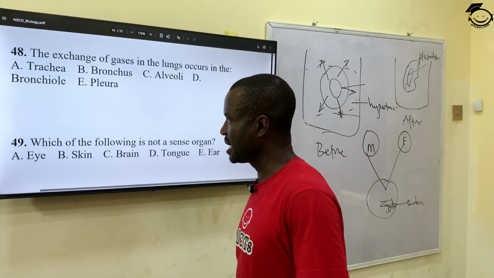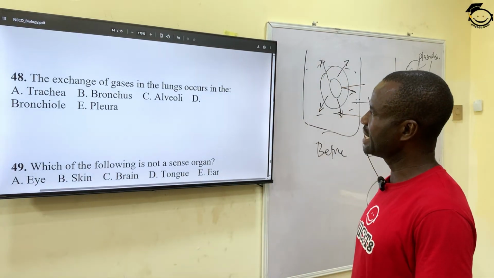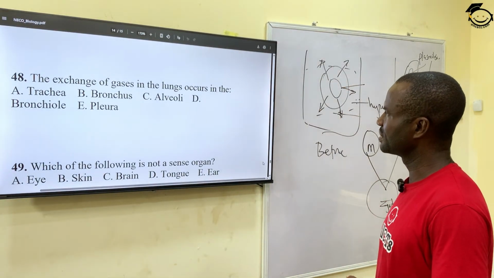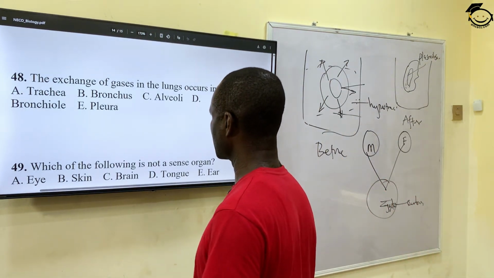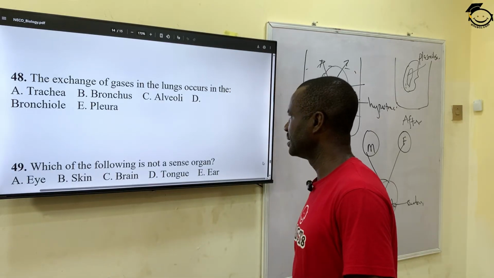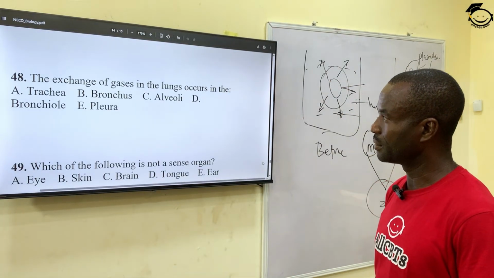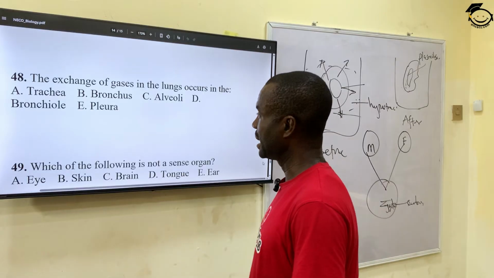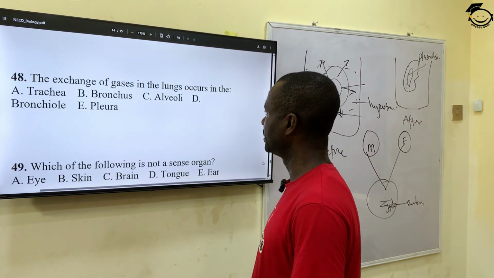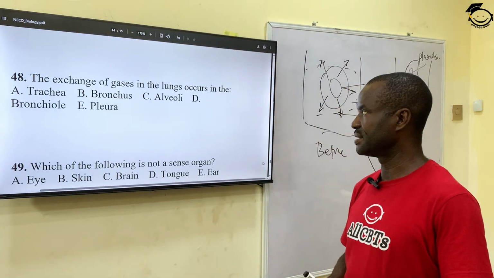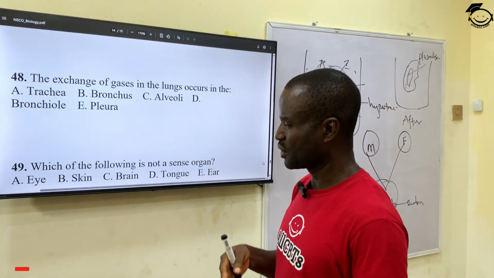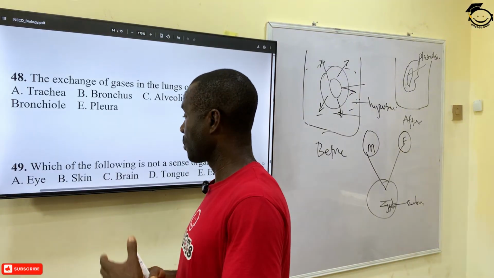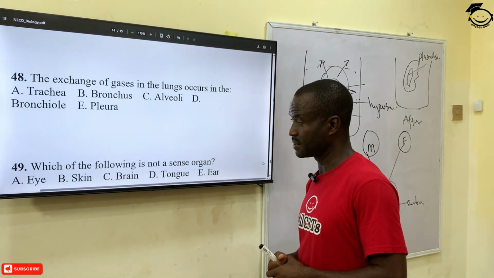All right, 48. The exchange of gases in the lungs occurs in A, trachea, B, bronchus, C, alveoli, D, bronchial, and E, pleura. The correct answer is alveoli. Alveoli is the center of gaseous exchange, because they are filled with capillaries where oxygen is exchanged for carbon dioxide.